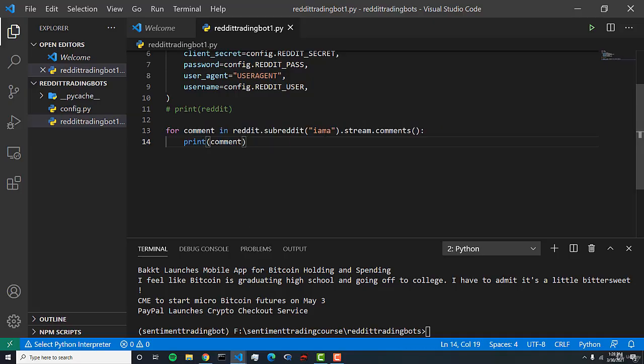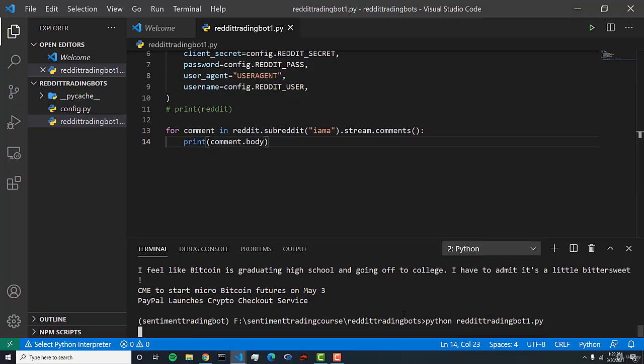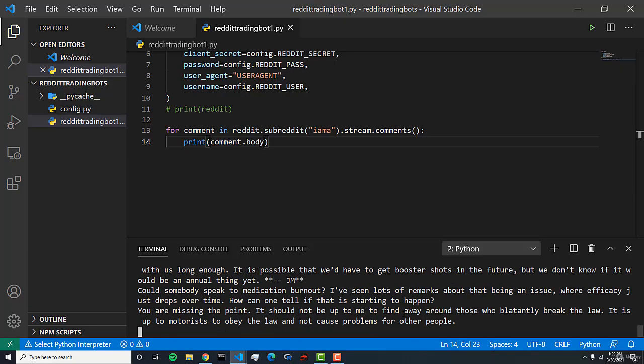And so it's going to stream every comment from the Ask Me Anything subreddit. And let's print out the body, so we can do comment.body, because it is a PRAW model and I showed you the attributes that you can access. And so we can do python reddit_tradingbot1.py. And here we now have opened up a connection to a stream, and a stream is a sort of portal that you can connect to, and you can continuously get the most recent points of data.